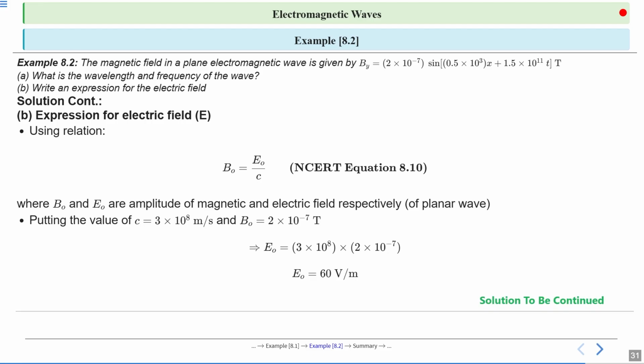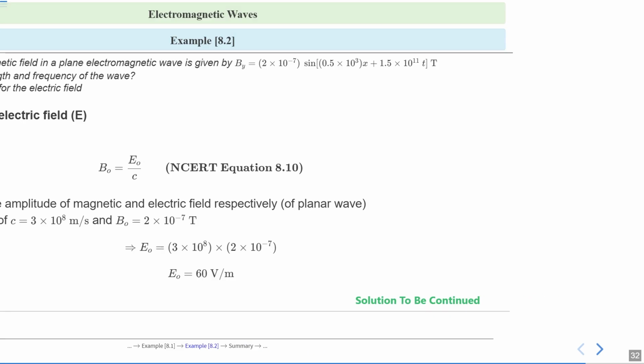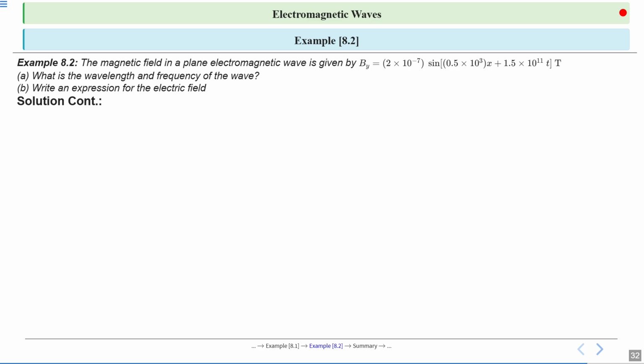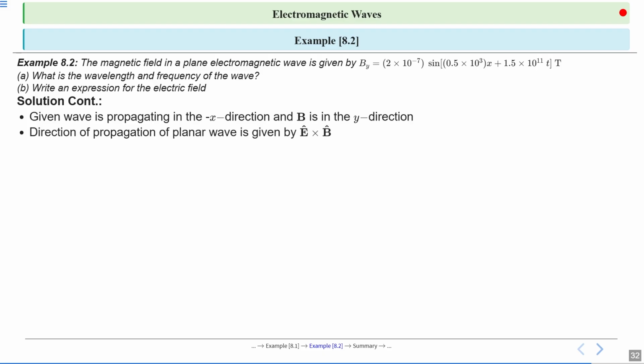Direction we can find similarly to what we have found in the previous example. So the given wave is propagating in negative x direction and B is in y direction. Okay, direction of propagation of a planar wave is given by E cap cross B cap. Since the direction of propagation is given by minus i cap, suppose E cap is in n direction. We don't know what n cap is. So E cap, that is n cap, cross B cap, that is j cap, is giving the direction of propagation, which is given as minus i cap.